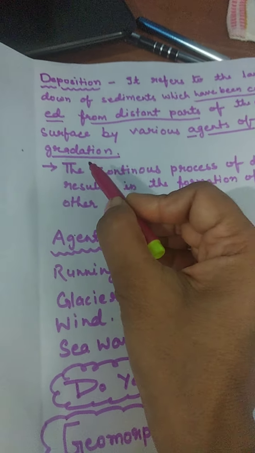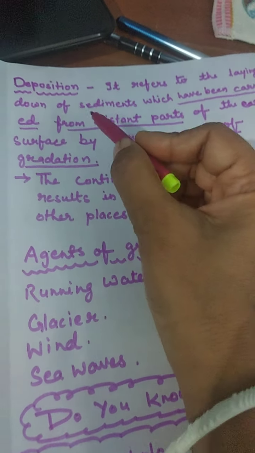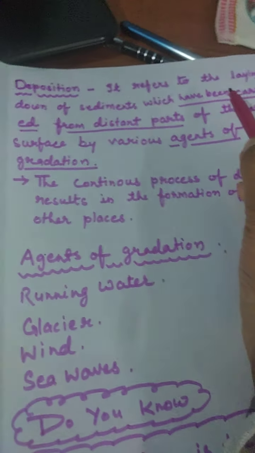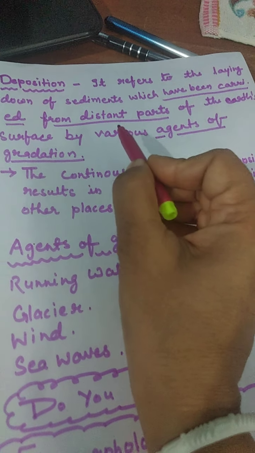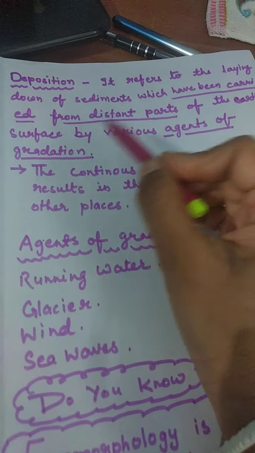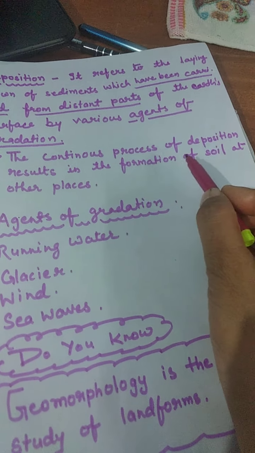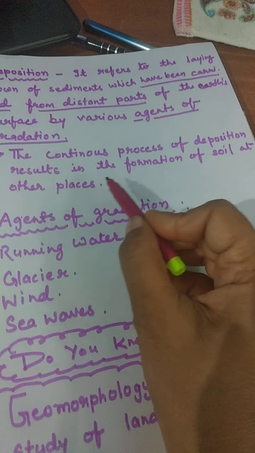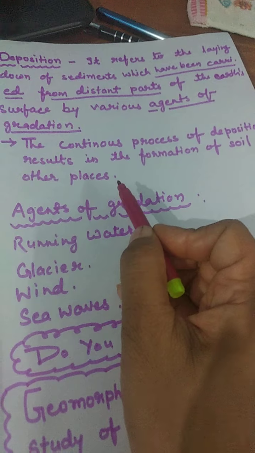About the agents of gradation we will learn in our next class. So deposition is the laying down of sediments which have been carried from distant parts of the earth's surface. So that now the continuous process of deposition results in the formation of soil at other places.